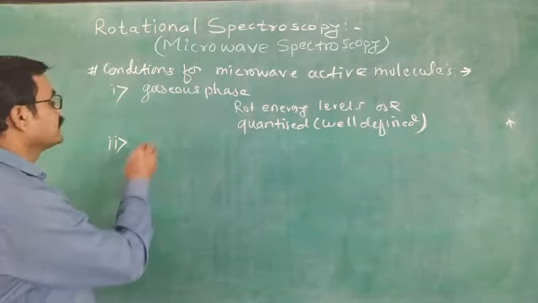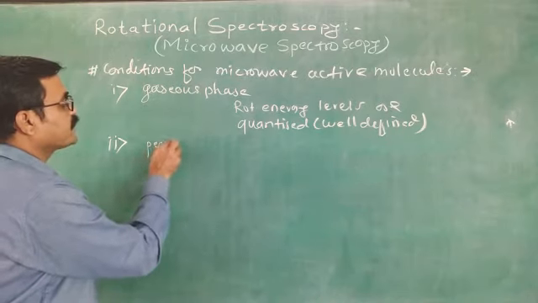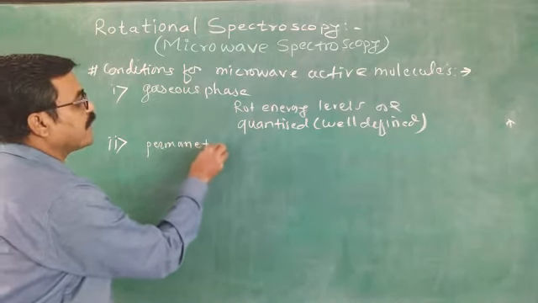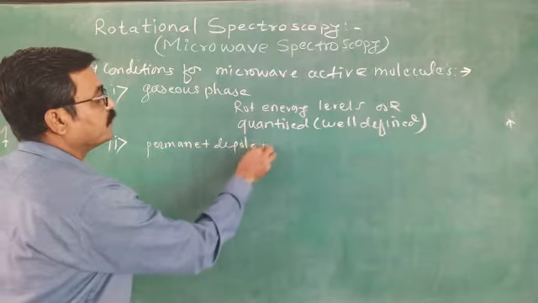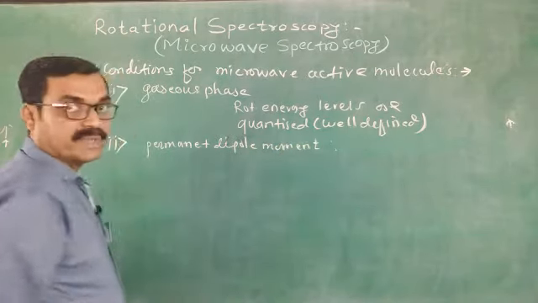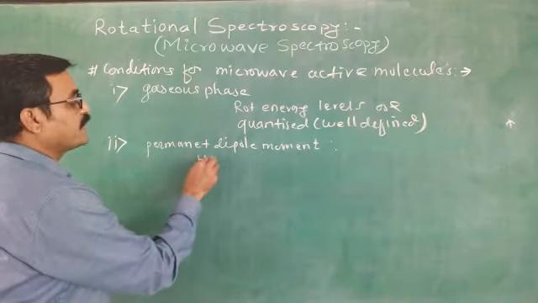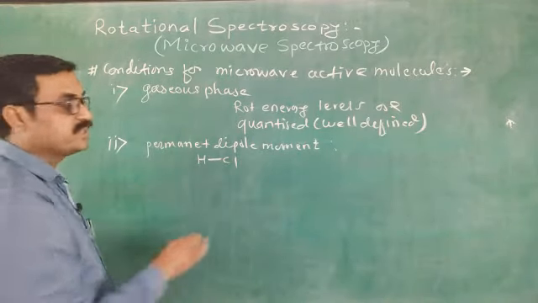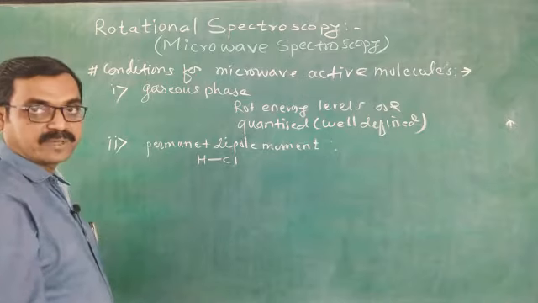And the second condition is that the molecule must have a permanent dipole moment. This means a heteronuclear diatomic molecule. HCl is a heteronuclear diatomic molecule.